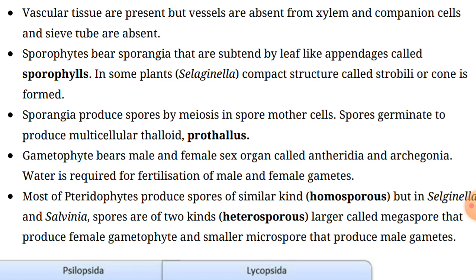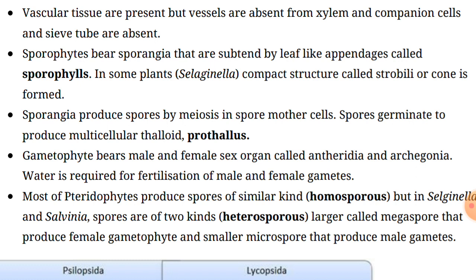On the other hand, we can talk about the sporophylls. What are sporophylls? We can say the sporophytes bear sporangia that are subtended by leaf-like appendages called sporophylls. Generally these plants have sporangia which are just like a leaf-like structure. But in some cases the sporophylls may form distinct compact structures called strobili. Means these sporophylls can have strobili or cones, right?